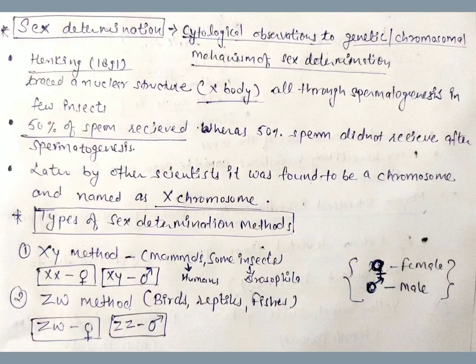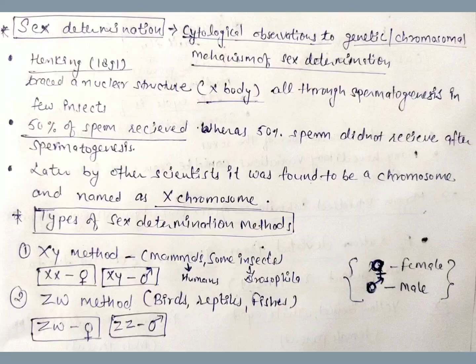It was also observed that in a large number of insects, the mechanism of sex determination is of XO type. Due to the involvement of the X chromosome in the determination of sex, it was designated the sex chromosome, and the rest of the chromosomes were named autosomes. Now let's see the types of sex determination methods. All these methods are given names based on the heterogamete.